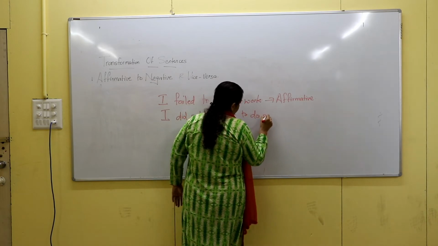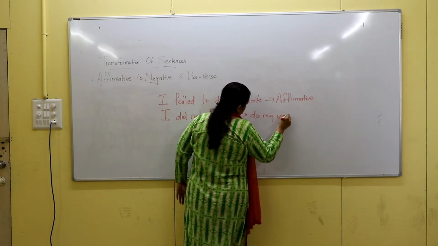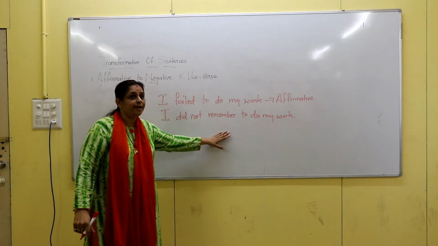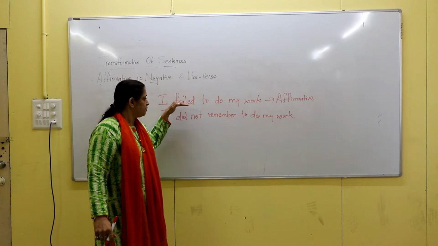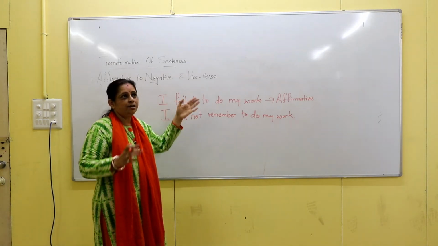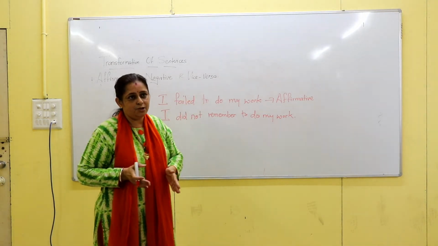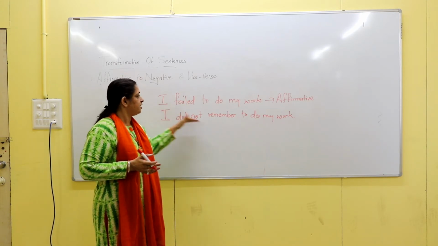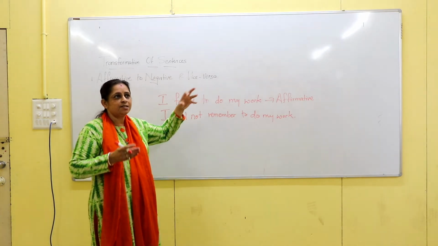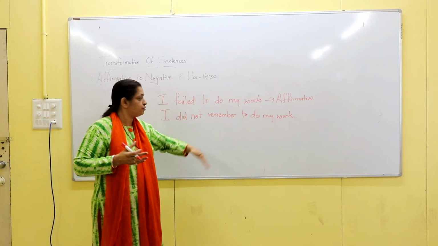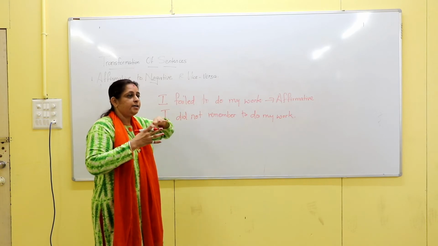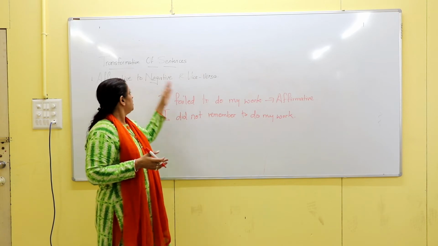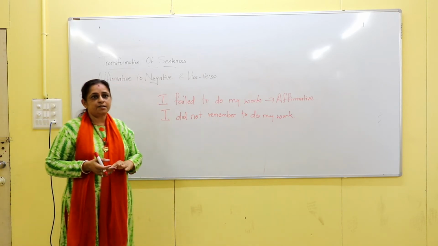to do my work. Now generally the opposite of failed is passed, but here we are not applying pass because the meaning of failed in this sentence is not that you lost your examination and you failed in that, right? So here we will be using it this way: I did not remember to do my work. I failed means in Hindi we say, I bhul gaya, right? So here you have to use I did not remember to do my work. So I hope the conversion of affirmative and negative is clear to you all.